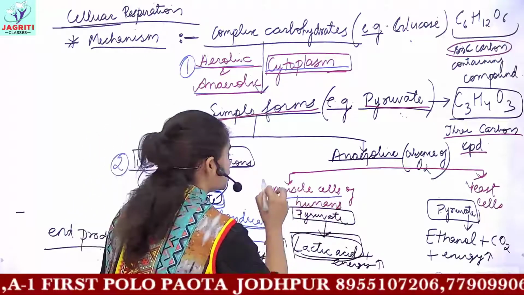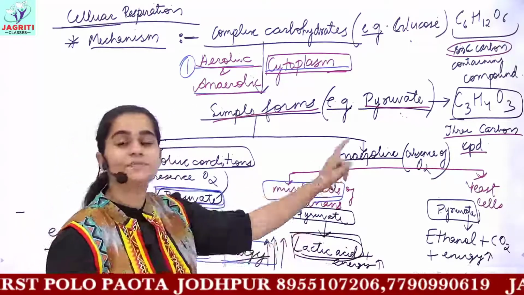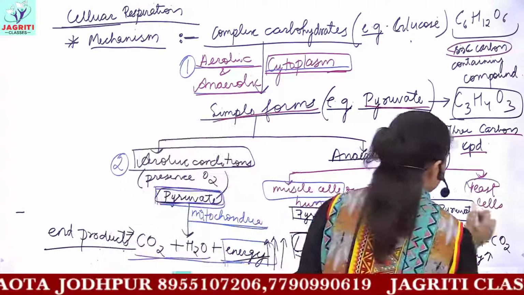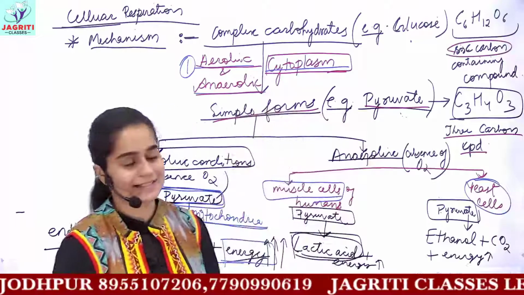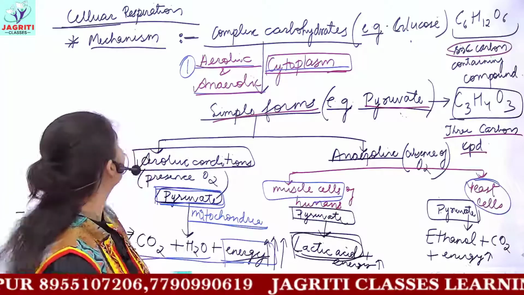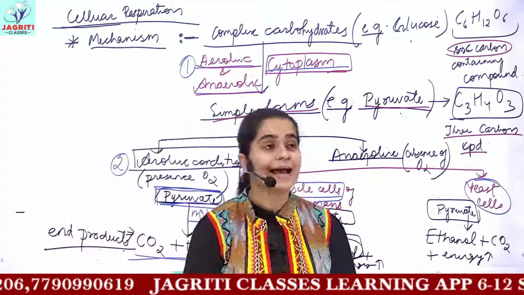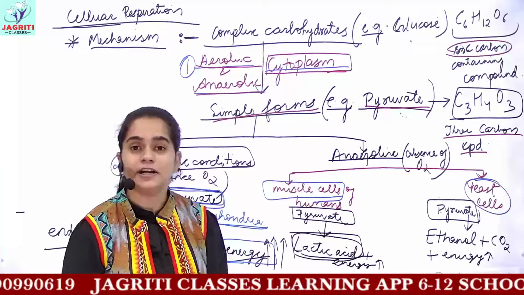I have told you the location here. This type of anaerobic respiration in humans occurs in muscle cells. And next you have anaerobic respiration in yeast cells. So this was an account of cellular respiration, different kinds of respiration and their different locations and end products.